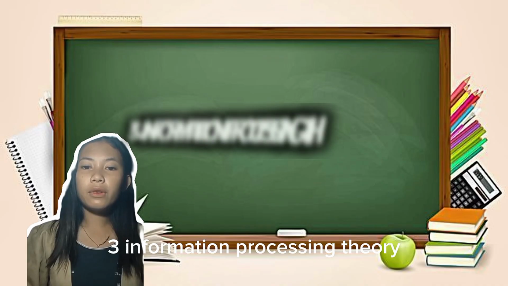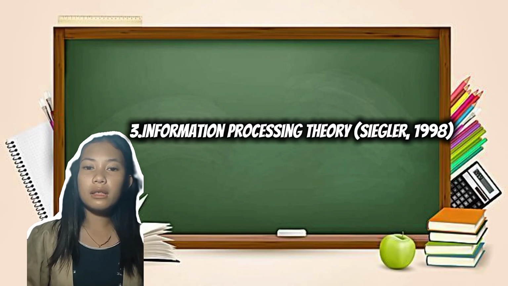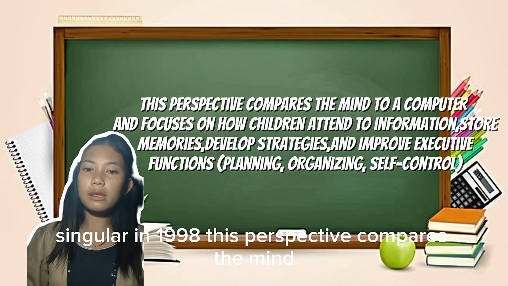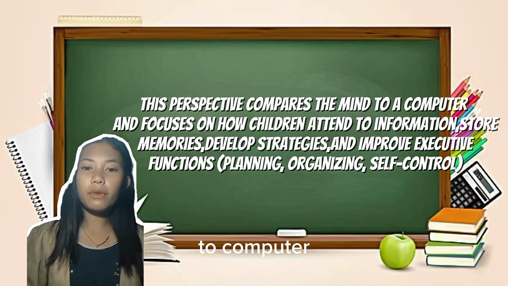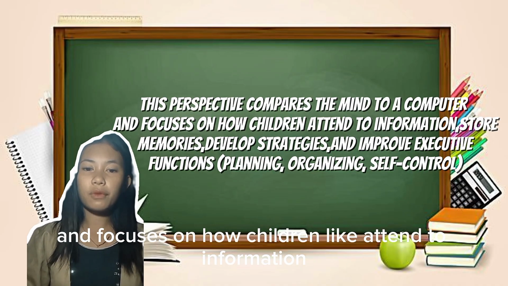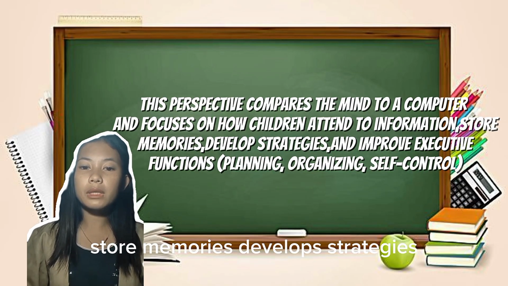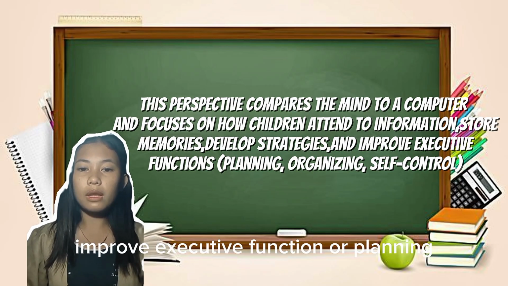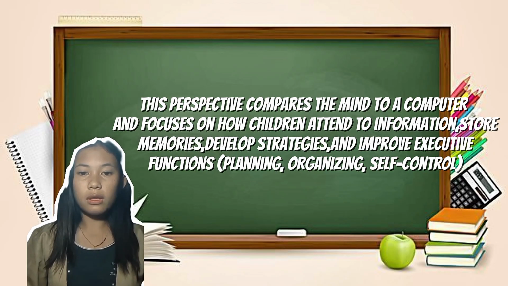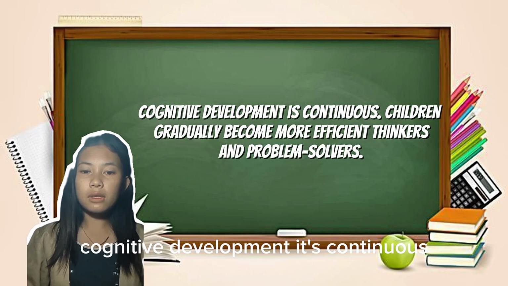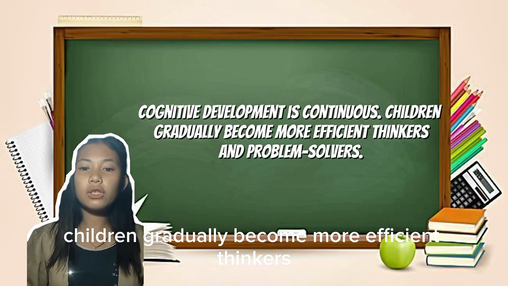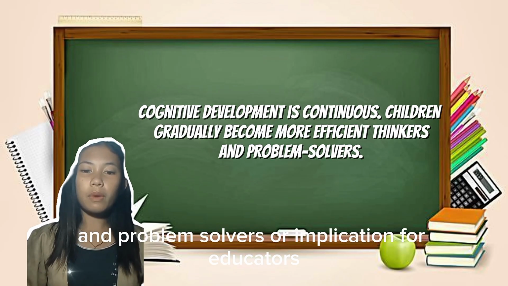Third, information processing theory. Siegler in 1998. This perspective compares the mind to a computer and focuses on how children attend to information, store memories, and develop strategies, and improve executive function, or planning, organizing, and self-control. Cognitive development is continuous. Children gradually become more efficient thinkers and problem solvers.